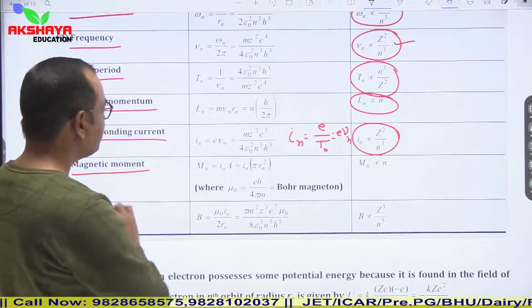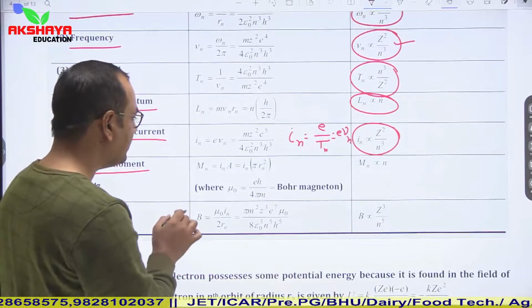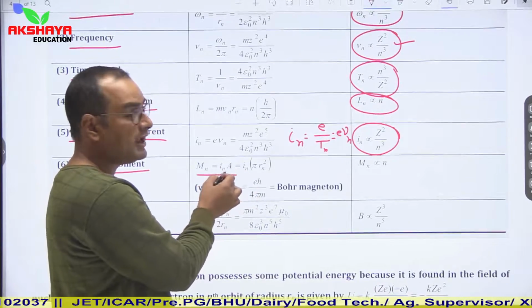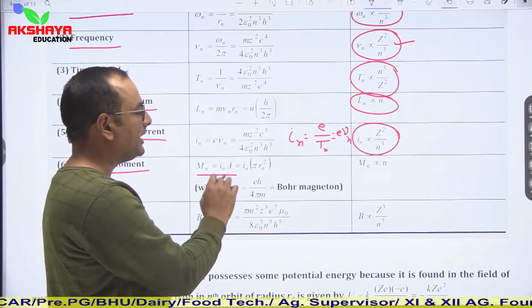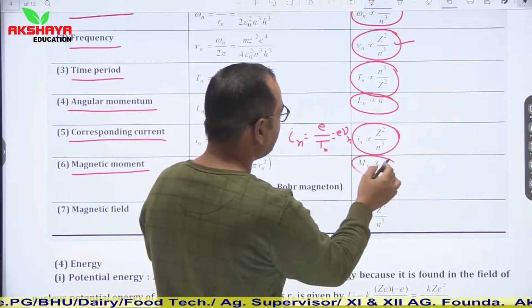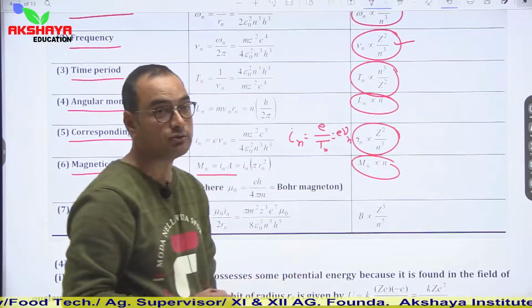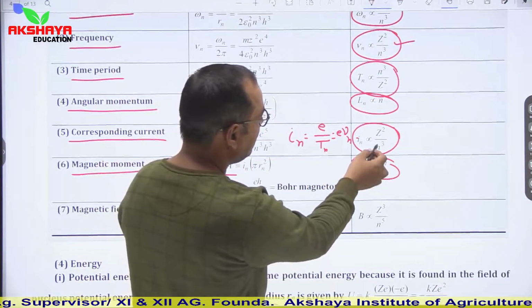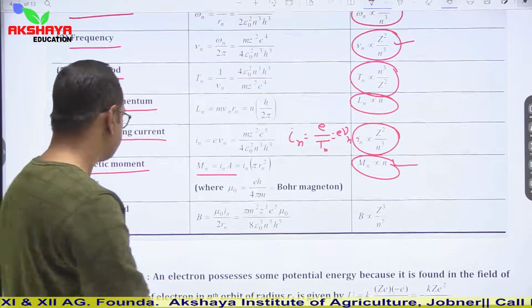Similarly, magnetic moment is I into A, where A is the area, which is pi r squared. So from here we can say that I is proportional to Z squared over n cubed, and r is proportional to n squared over Z, so M_n is proportional to n.